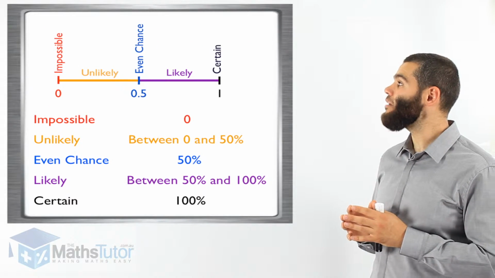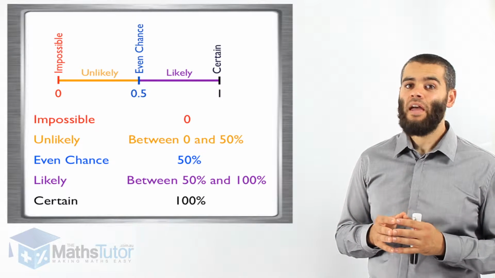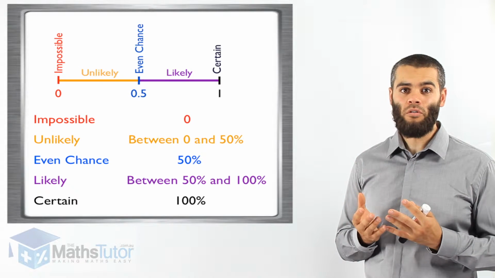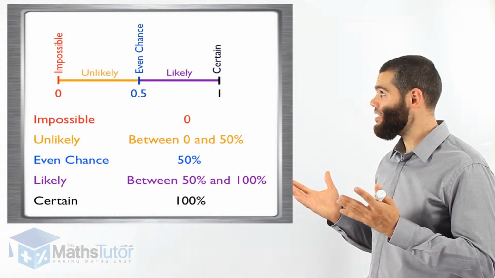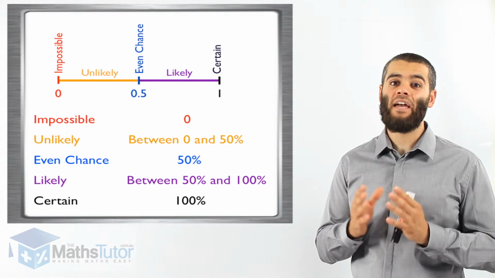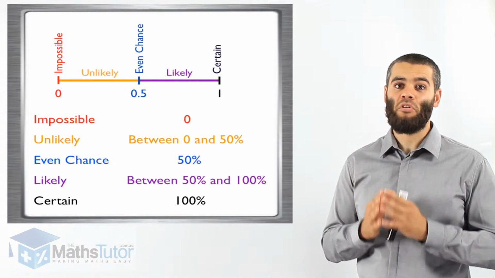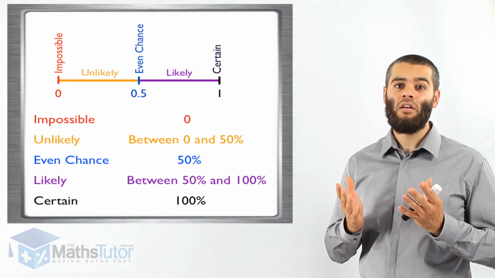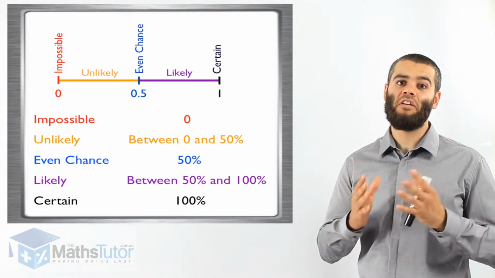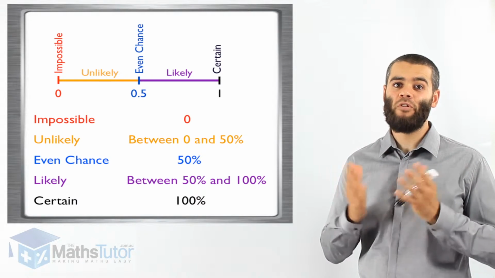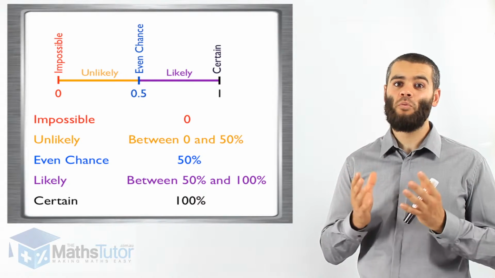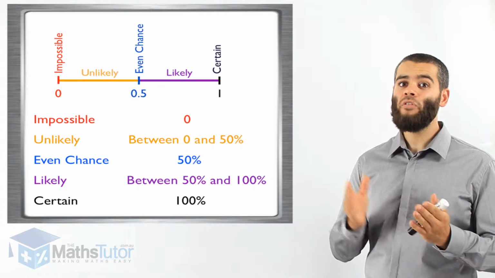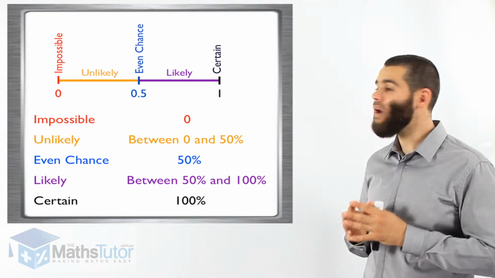We can see that this scale starts from 0 and ends at 1. 1 meaning 100%. 0, we refer to it as nothing, as in it is impossible for that event to happen. So 0, there's no way it's going to happen. An example of that would be a human living without oxygen. It is an impossible event for a human to live without oxygen. So we say it is impossible. The chances are 0.